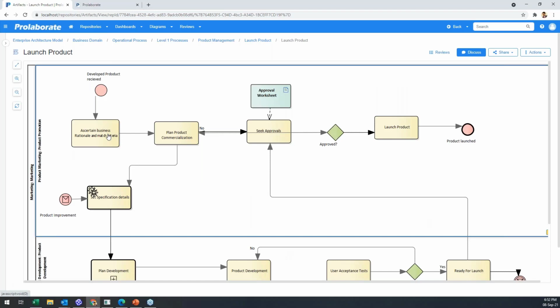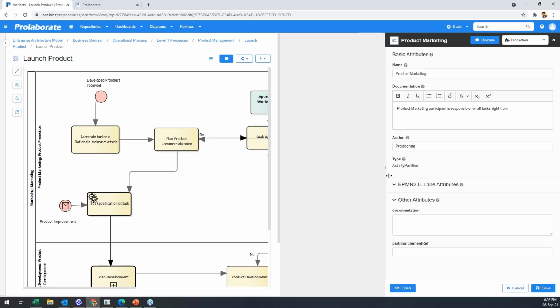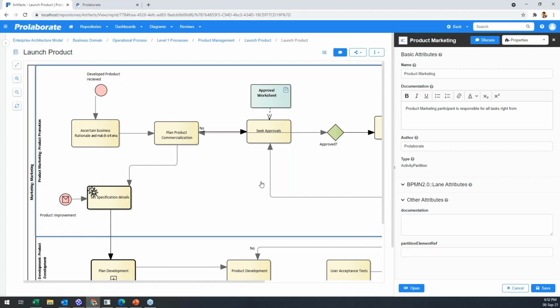But the most common activity that's expected is clicking on an object and checking out the information. You could see how immediately it came. When I clicked on it, all the properties and information are immediately shown.